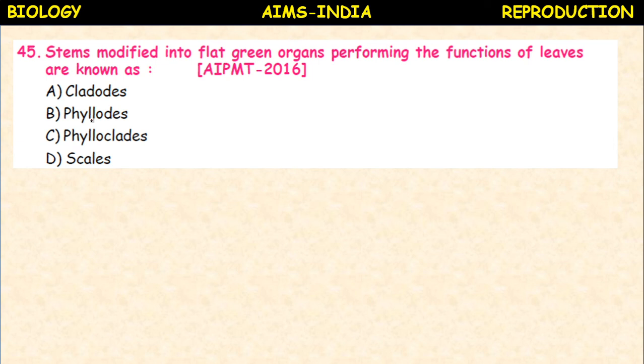So the question appeared in the AIPMT, All India Pre-Medical Test 2016. Stems modified into flat green organs performing the functions of leaves are known as cladodes, phyllodes, phylloclades, and scales. So it is the phylloclades. Okay, example cactus. Okay, phylloclades.